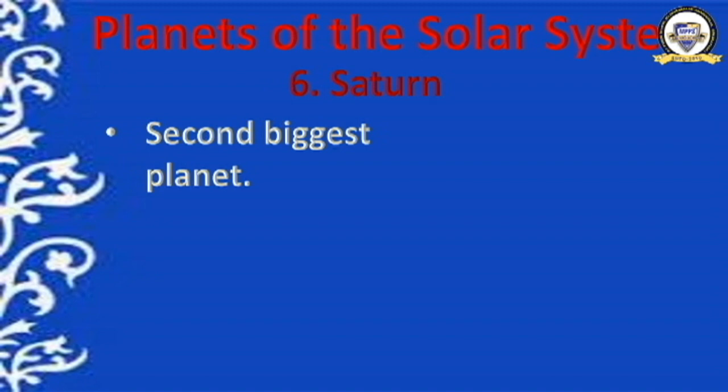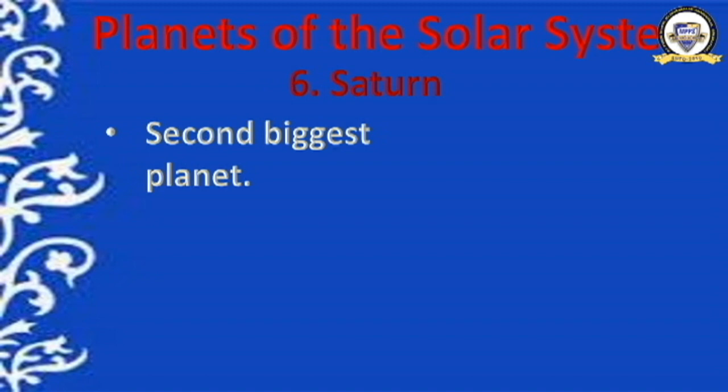It is one of the fastest spinning of all the planets, rotating in just 11.5 hours. It also rotates very fast. Only 11.5 hours is needed to complete one rotation. And what is the speed of rotation? Do you know? It is 10,000 km per hour. It is also one of the fastest rotating planets in the solar system.